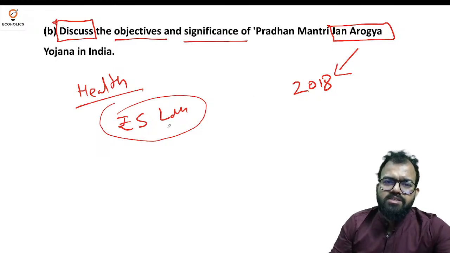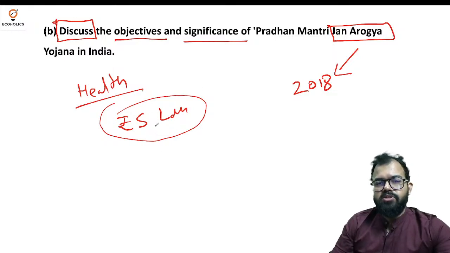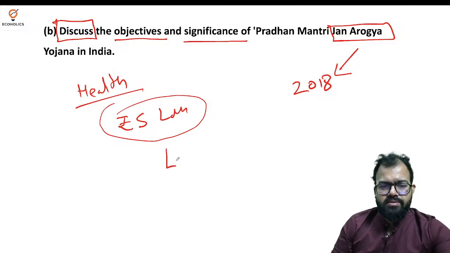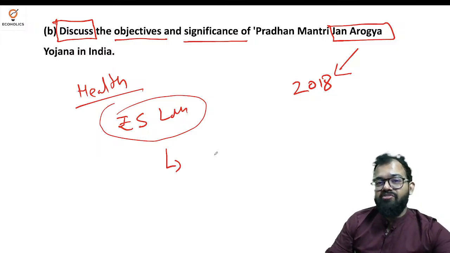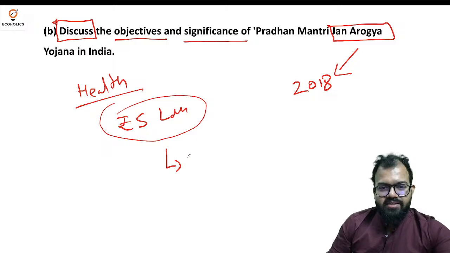So the reason is very simple, that providing healthcare is obviously, I understand, a responsibility of the state as well as the citizen itself. But with a huge population of almost 1.5 billion, it means 150 crores approximately, you need to understand that this can work through insurance coverage.